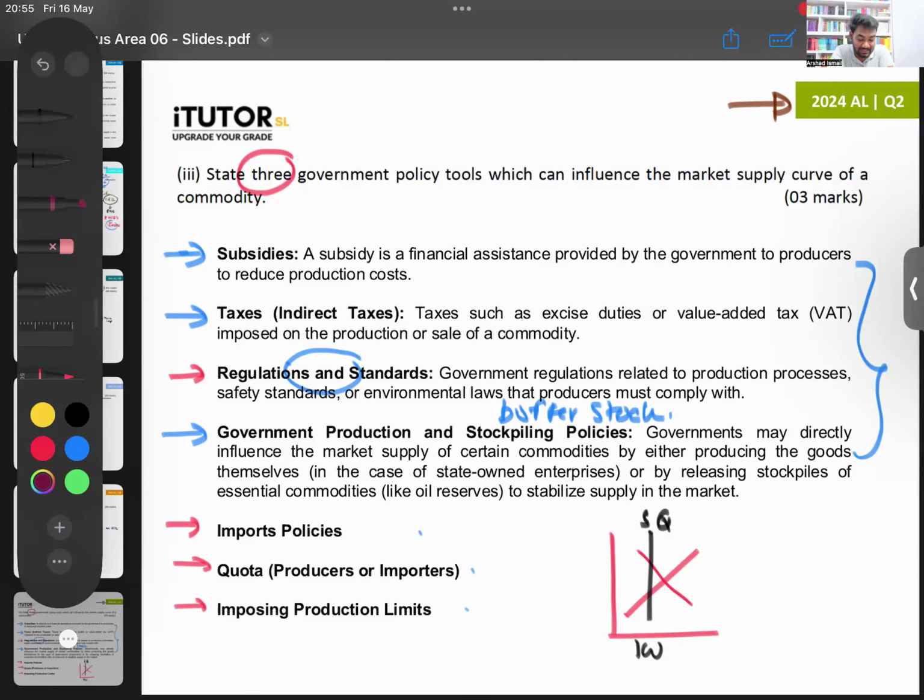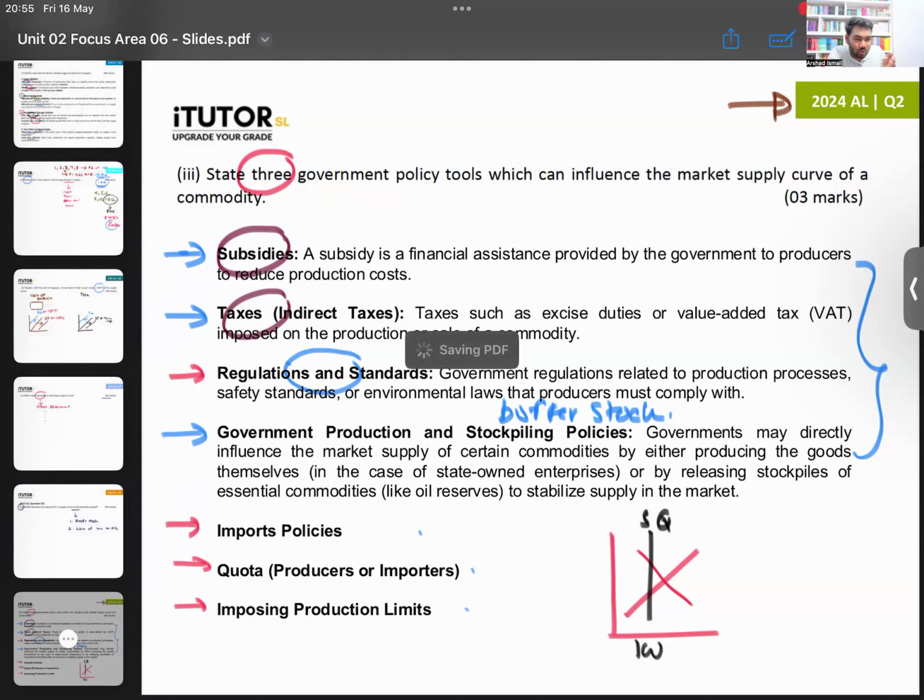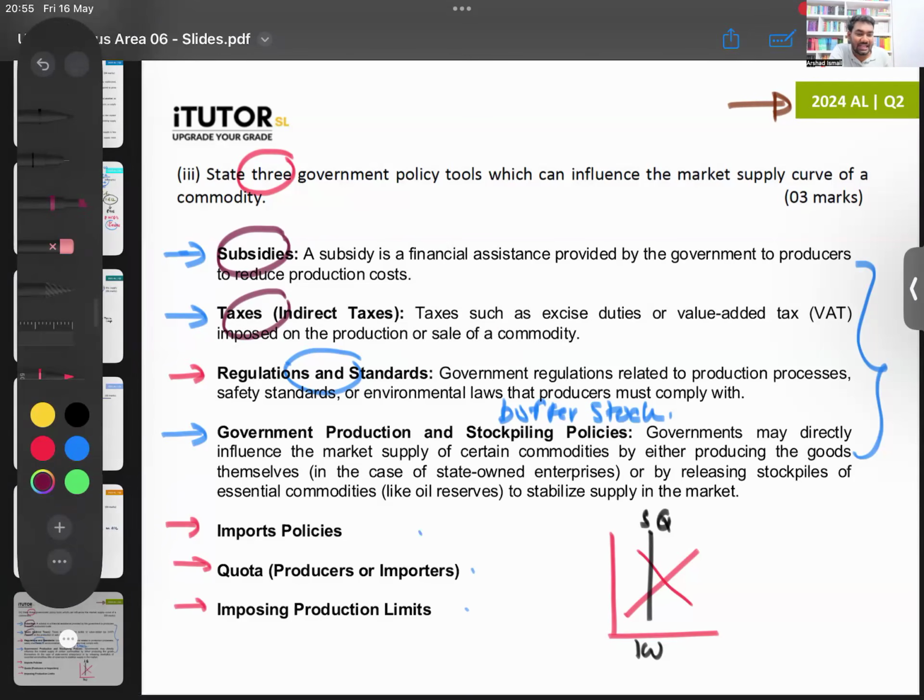What are government policies? What can the government do? We learn taxes and subsidies under supply, but apart from that, you write one more. So for a question like this, if you're not sure, tax and subsidy you'll definitely write, but for the third one you're not sure, write around 2 or 3 extra points so that you can be on the safer side. Just because you have written 4, they can't cut marks. If one of them is correct, they will give. So if you're not sure, write 1 or 2 extra. Now don't write 10, 15. You can strategically plan and write.